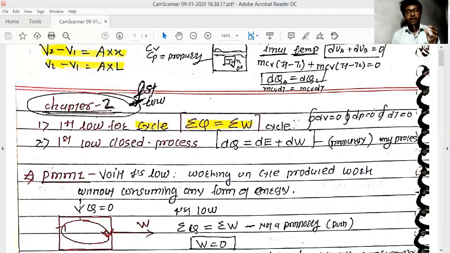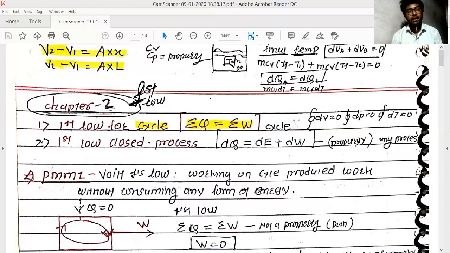If you take a cyclic integration, which is nothing but the complete integration from the starting to the end, and the property is a point function, which means the initial and final stage are equal, then the initial point and the end point are the same point. So that is why the properties are always zero for the cyclic integration. Whatever property you take, it becomes zero for the cycle.